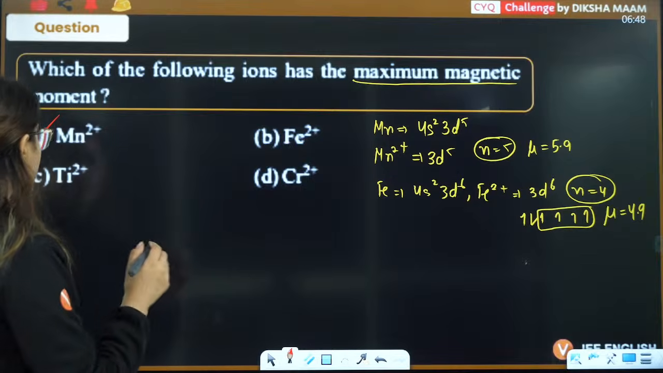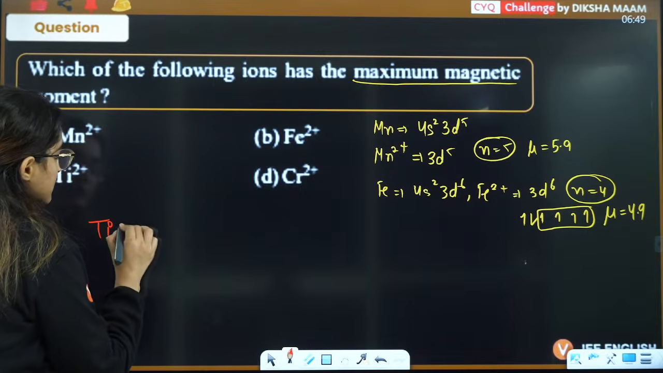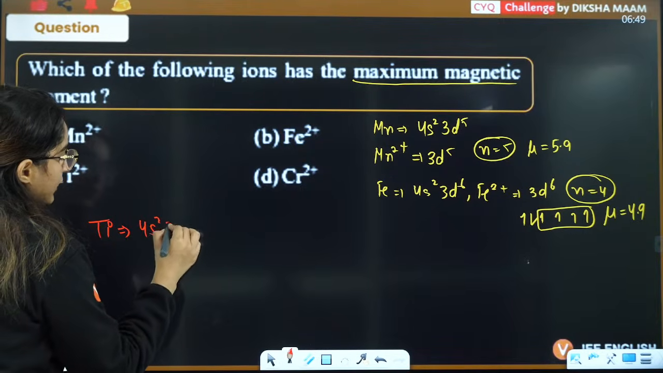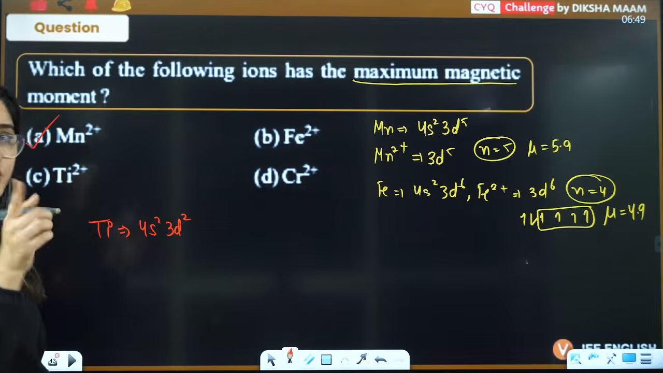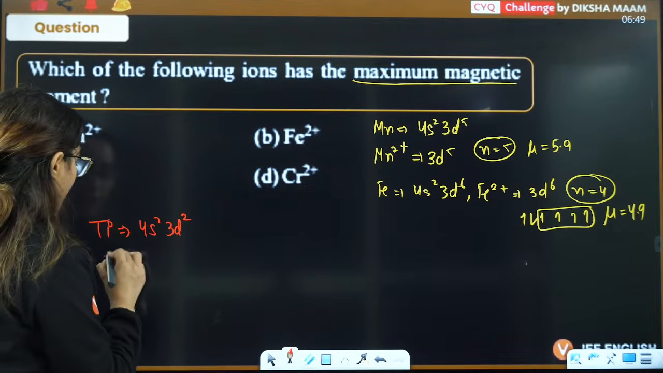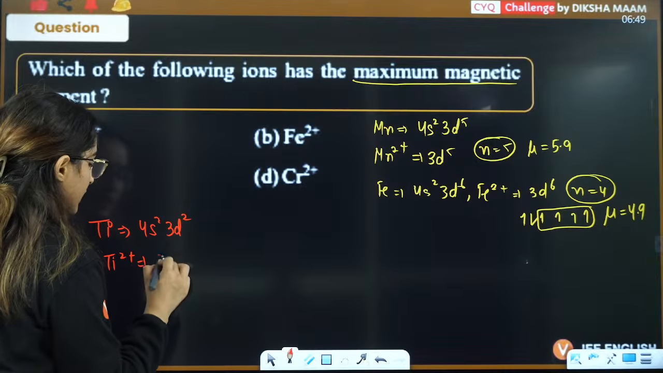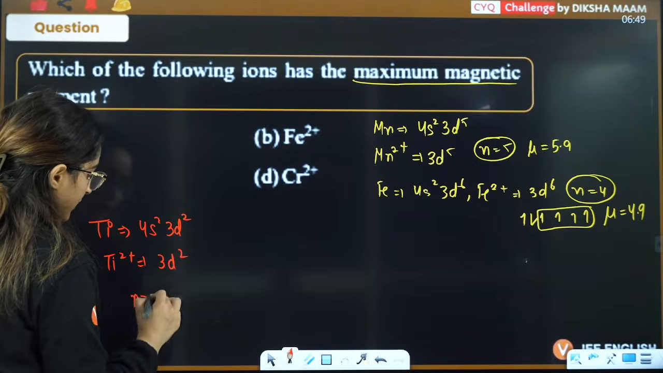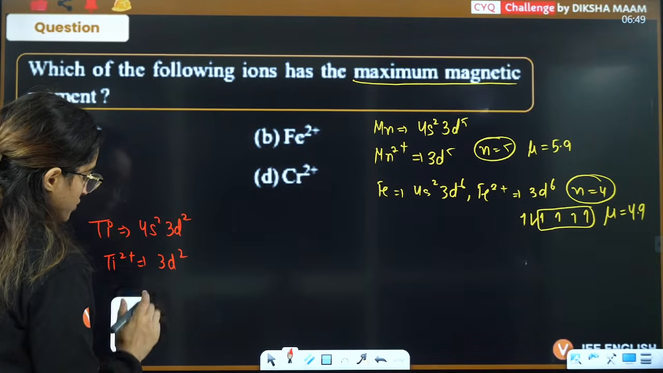But let's see others as well. Titanium is 4s2 3d2, right? It is atomic number 22. So titanium 2+ is 3d2. That is, the number of unpaired electrons is 2. Mu is going to be